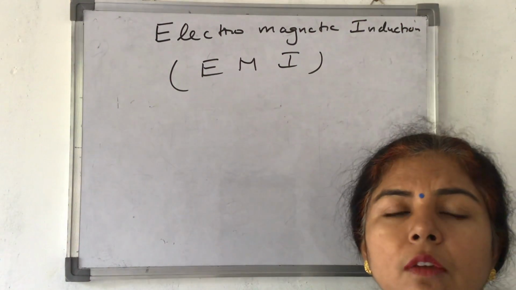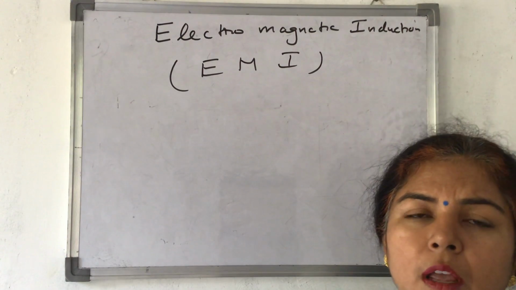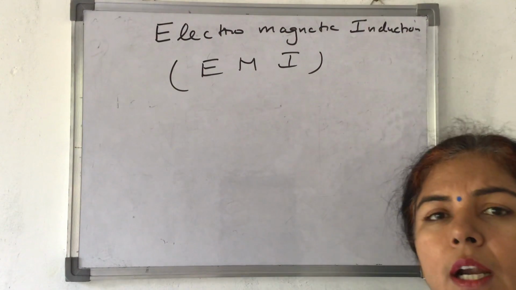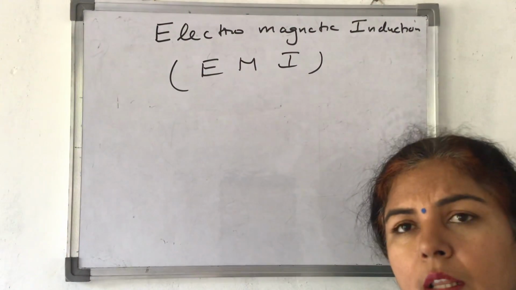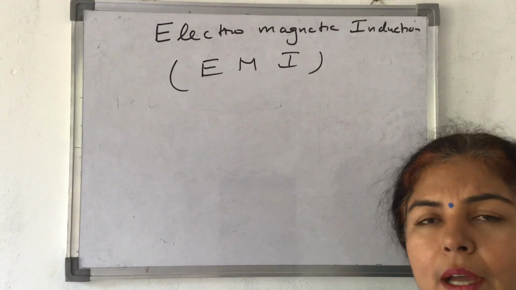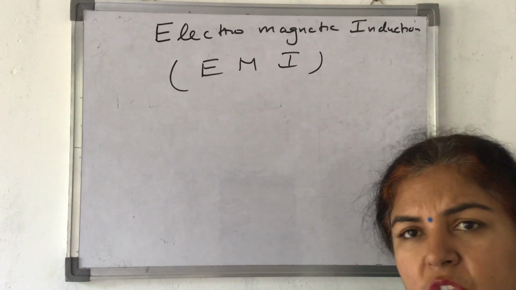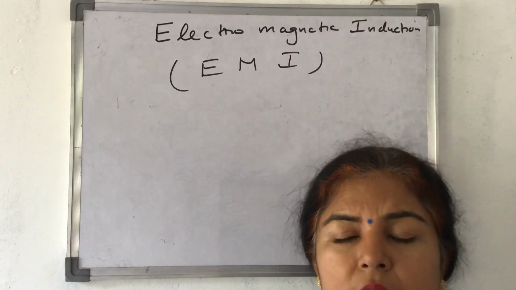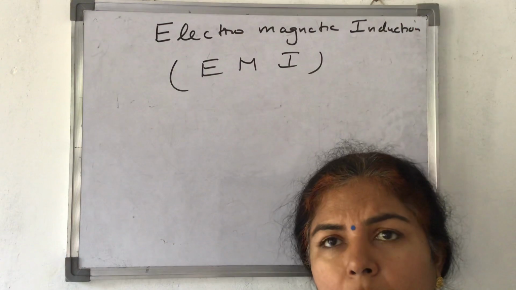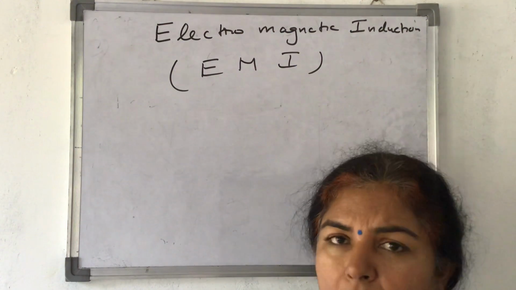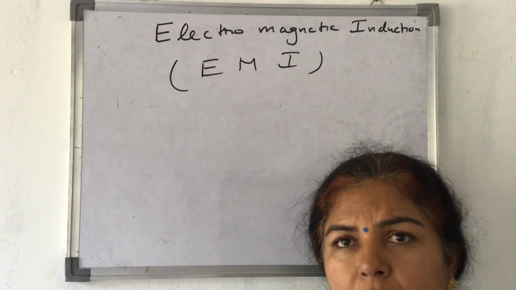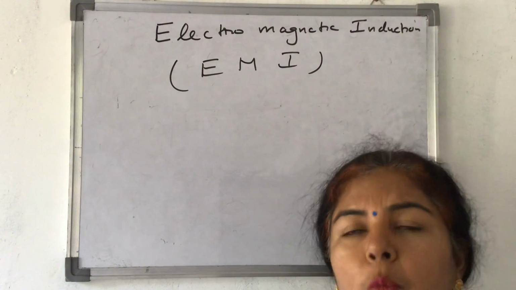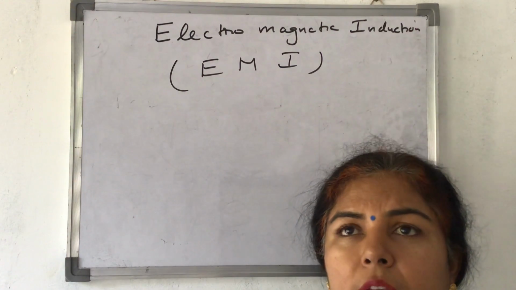In the third unit, we learned about the magnetic effects of current. That means when a conductor in which current is flowing is there, the region around it experiences a magnetic field. So if a charge is at rest, it produces an electric field. If the charge is in motion, it produces electric current, and around that current carrying conductor we have a magnetic field. That means electric charges, if they start moving, give rise to a magnetic field.